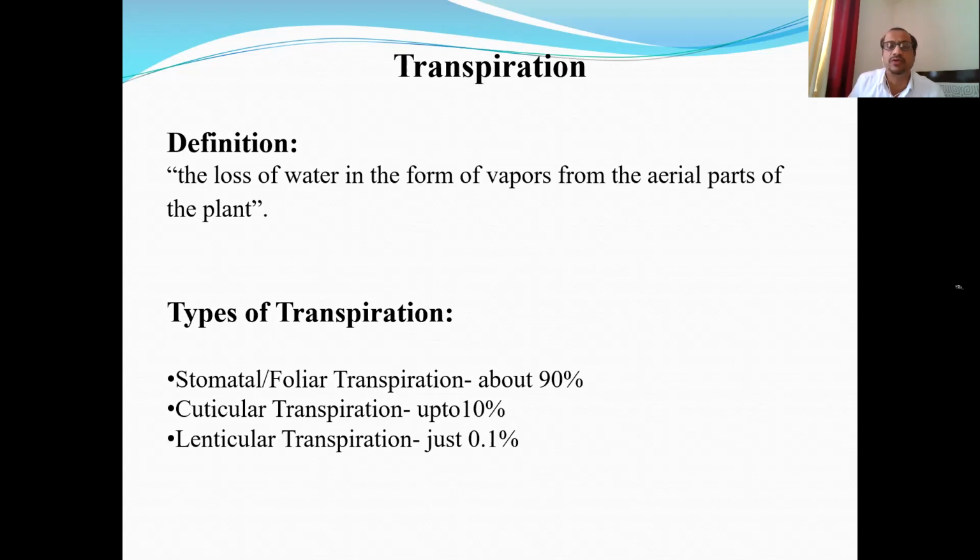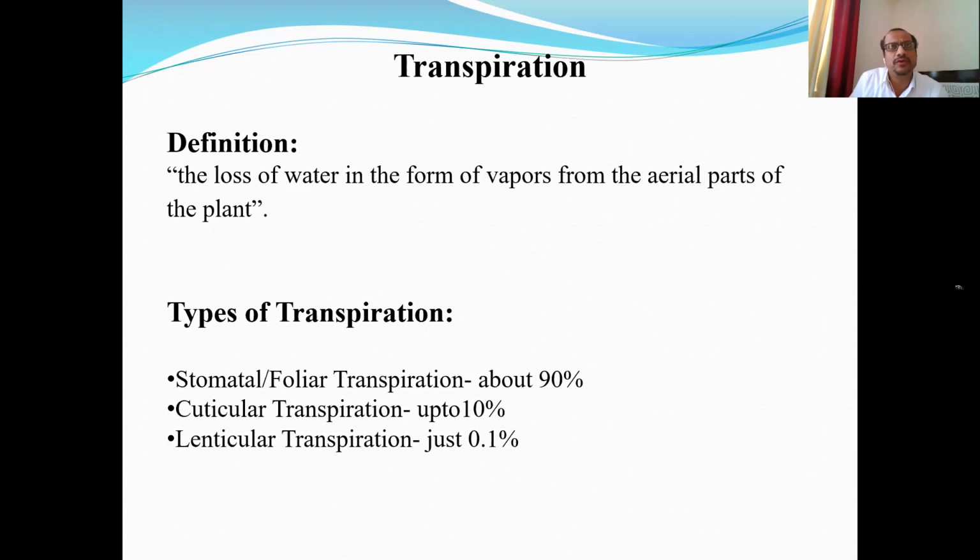Because the water loss occurring in the form of liquid droplets is another phenomenon, and that is called guttation. And when some organic and inorganic substances are also dissolved in that water, then the phenomenon is called exudation.